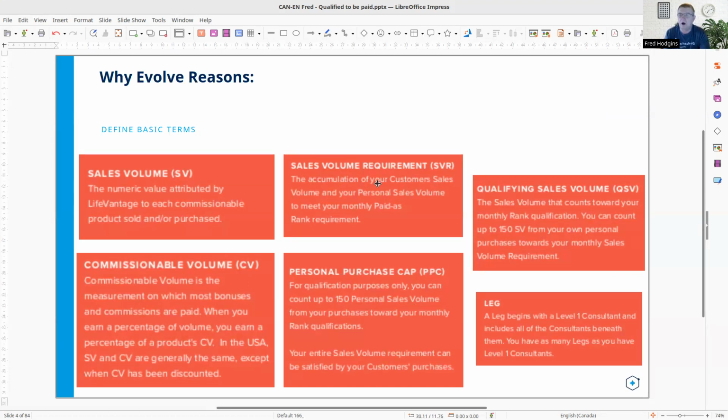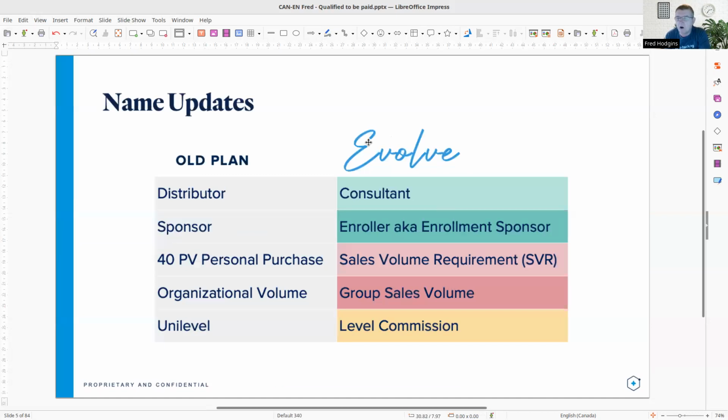So this is all your customer sales, right? Customer sales volume and your personal sales volume to meet monthly ranks. In the Evolve comp plan, we've changed some terminology. Everybody should be pretty familiar with this now. Consultant, you have a sponsor or an enroller. Sales volume requirement, group sales volume, and your level commission.